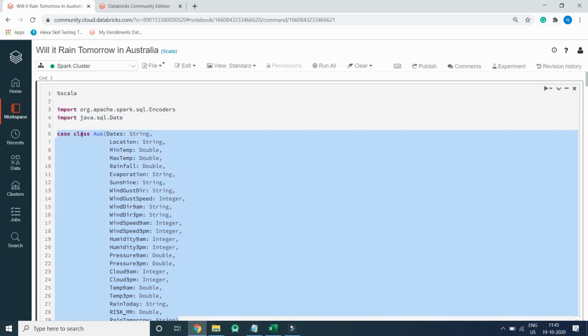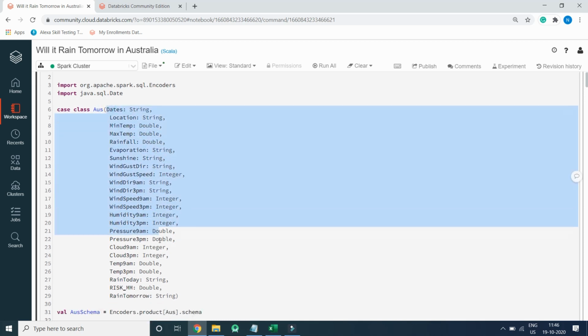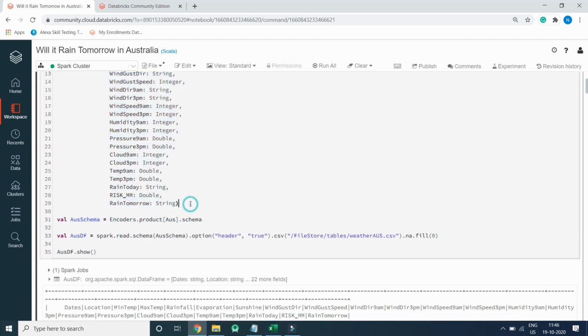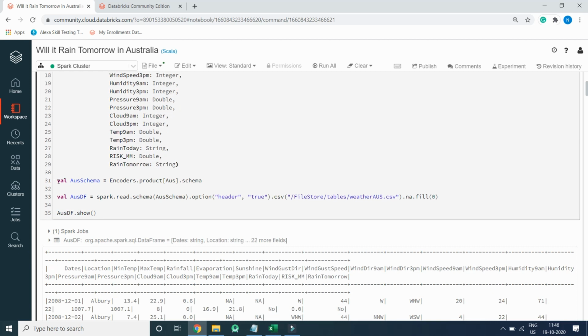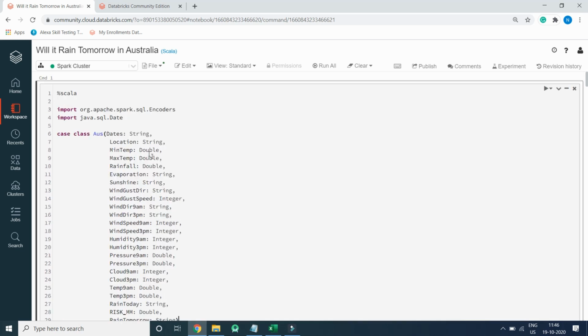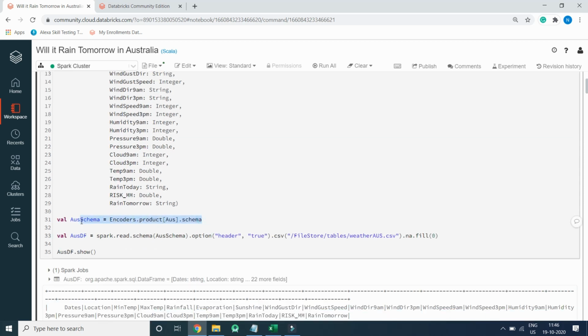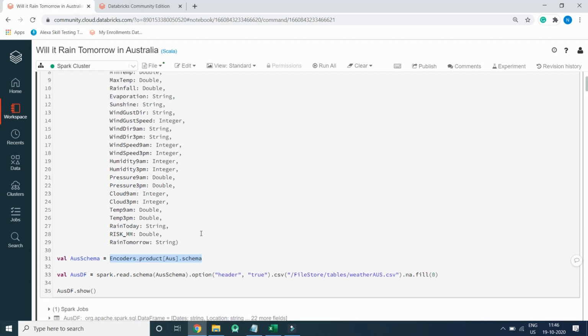So we create the case class os, and we specify all the columns with their respective data types, and we create a new variable os schema equal to Encoders.product, and we pass this os class to it. So it will create a schema for us. This is the way we create a user defined schema in Spark Scala.